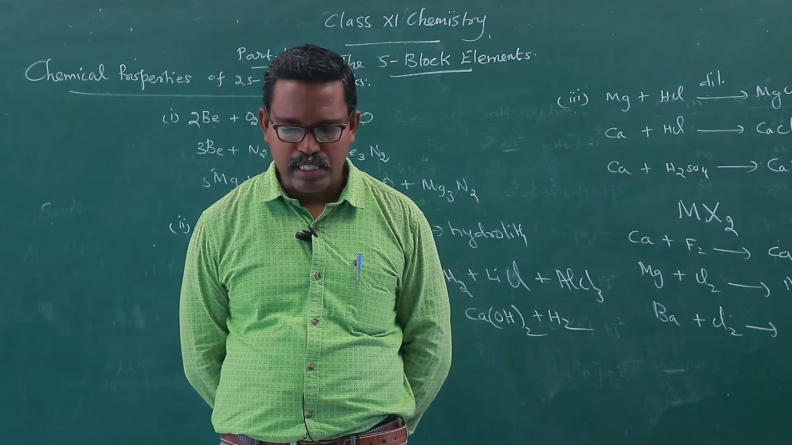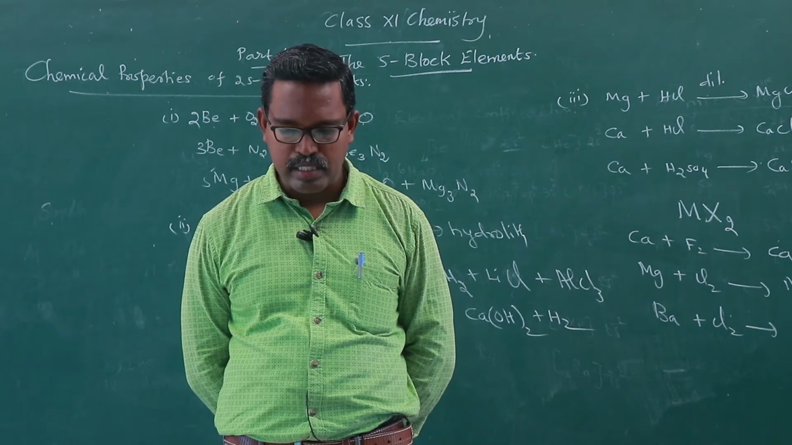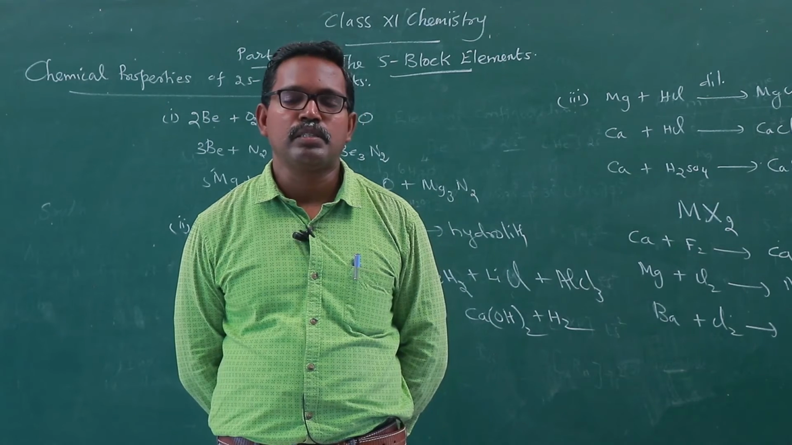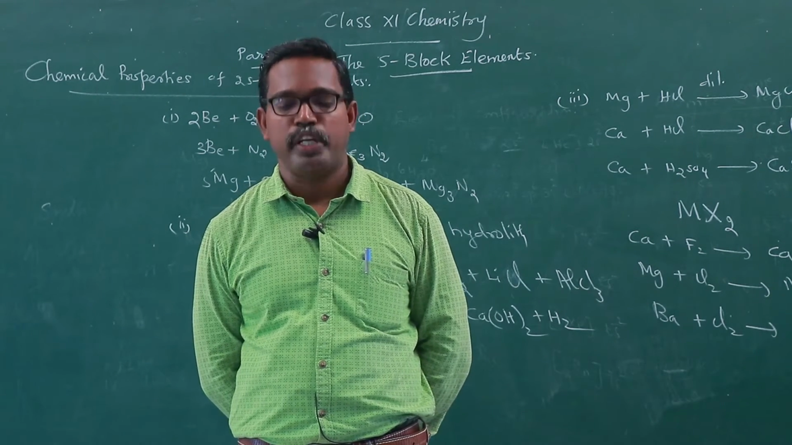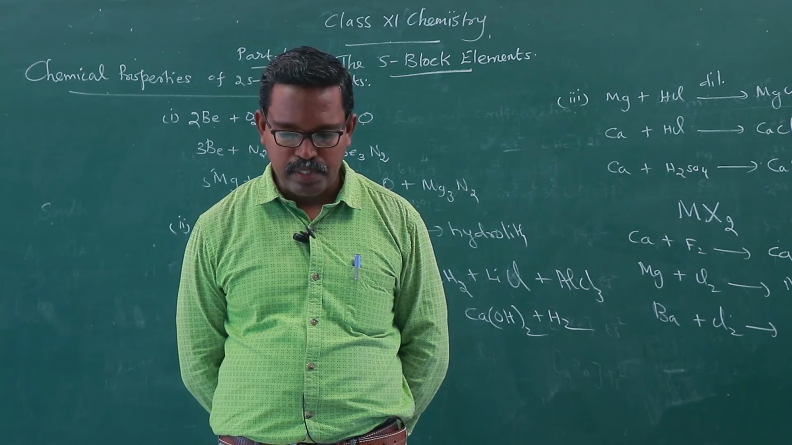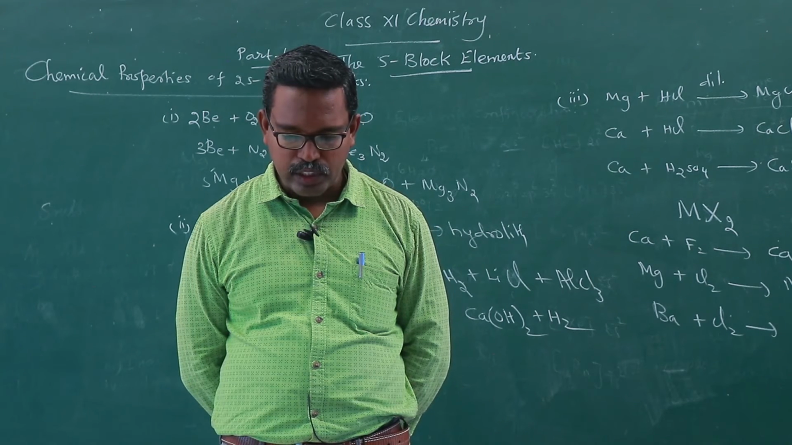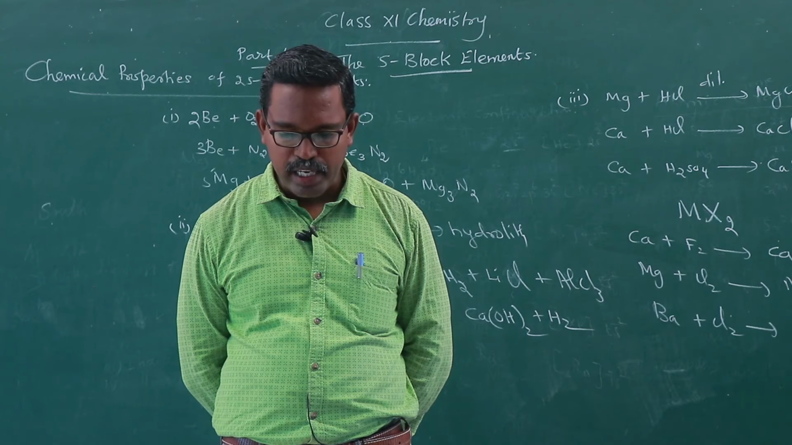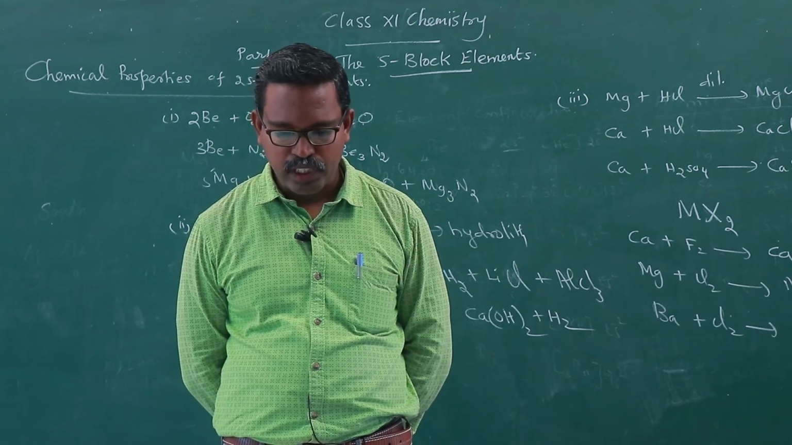Compounds of calcium such as limestone, that is calcium carbonate, and gypsum, calcium sulfate dihydrate, CaSO4.2H2O, are used as constituents of cement and mortar. When alloyed with lead, it is used for cable coverings. When alloyed with aluminium, it is used for casting.